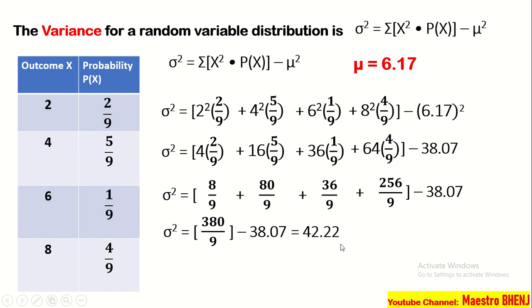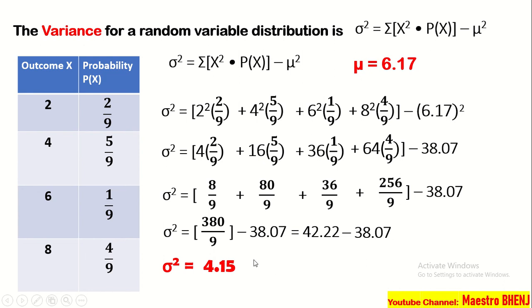And that is 42.22. Ulitin ko po, dinivide po natin 380 divided by 9, that is 42.22. Tapos, ima-minus po natin yung 38.07. Now, for us to have the variance, subtract po natin yung 38.07 sa 42.22, and then we have the variance, which is the sigma squared, that is equal to 4.15.